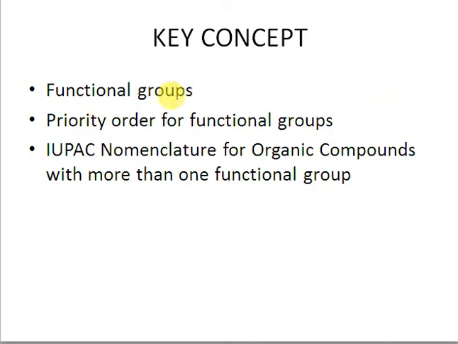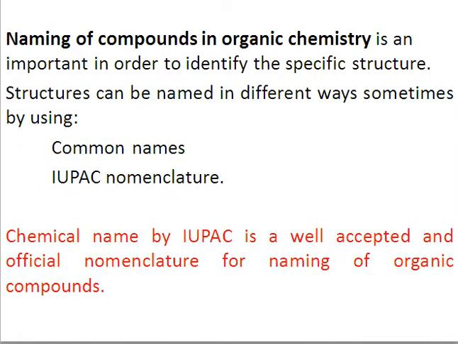The functional group is actually an atom or group of atoms that imparts certain chemical and physical properties to an organic compound. When we are considering the classification of organic compounds, we classify them either in terms of their common names, or we name them by IUPAC nomenclature, right?